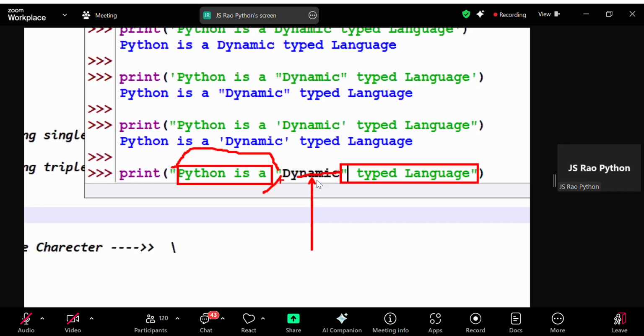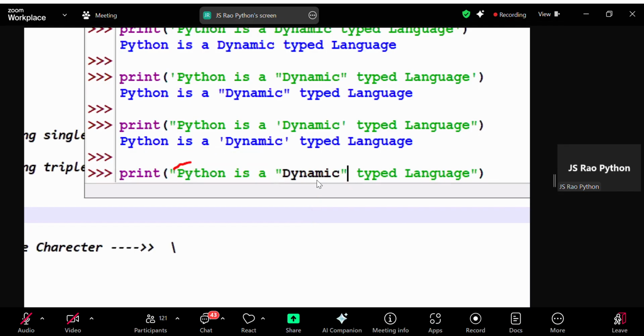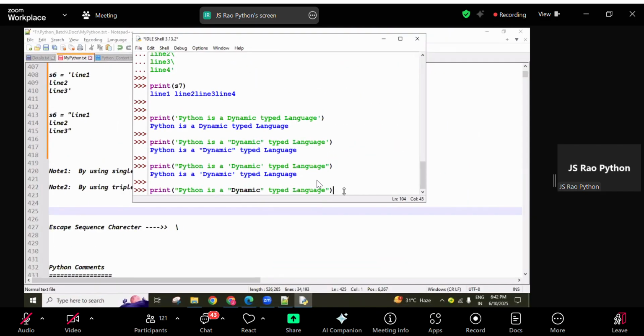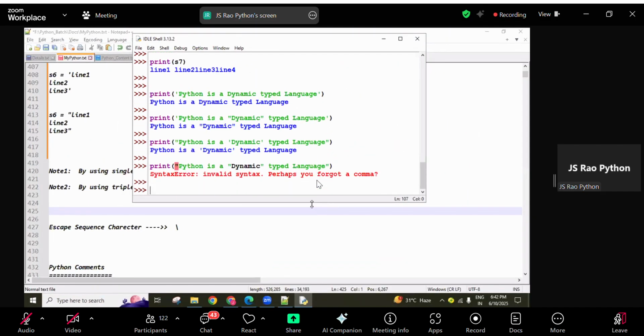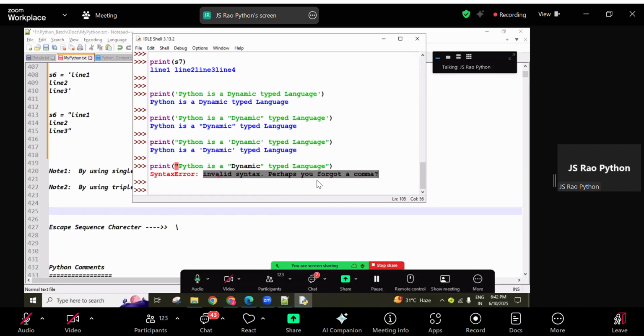So right now no comma is there, no plus is there. I will explain about comma, plus and all, wait. So we are expecting this entire thing to be one string, and here again something else we are considering. But from here to here is opening and closing, and from here to here opening and closing is there. This is an unknown value. That's why it is going to return a syntax error. Okay, see here, invalid syntax. Perhaps you forgot a comma, like that is given.